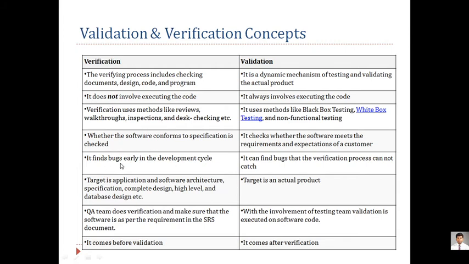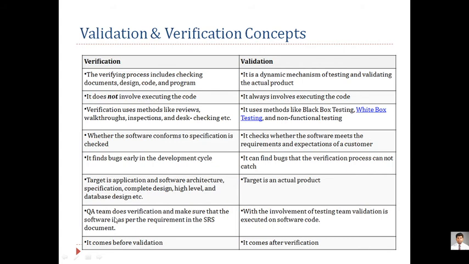It finds bugs early in the development; the purpose is that in the initial stage itself it is very important to identify bugs, and that is done by the verification team. The target is application and software architecture specification, complex complete design, high level design and database design. These people are designing the complete high level design, database design or architecture design, or some specifications are being written. Everything is written in this verification stage.